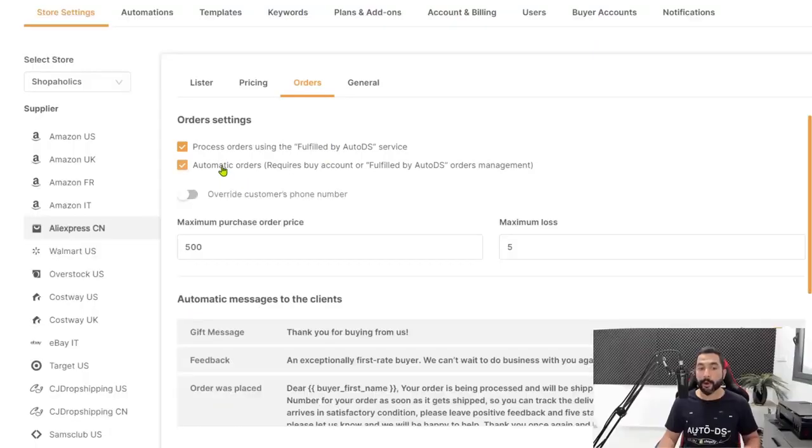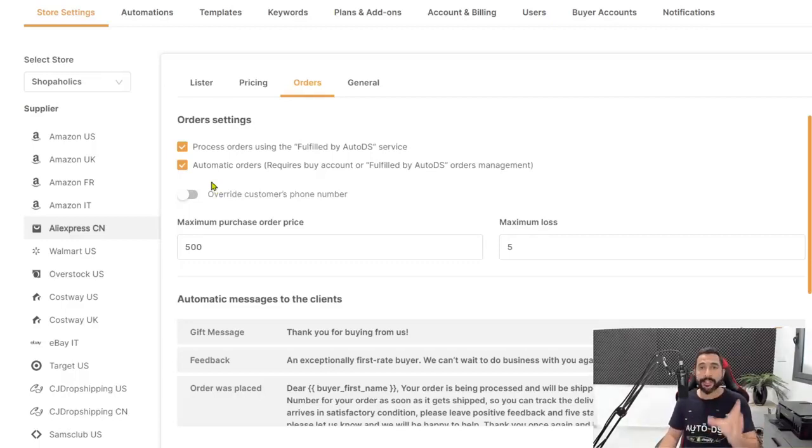Also, you can enable the automatic orders so that we will fulfill your orders right away as soon as they come in, and you won't have to come and take any action in order for that order to be fulfilled, whether manually or automatically. So again, more information on the help section of our website, so go check that out if you haven't opted in yet and you're interested in doing so. I highly recommend it for scaling and for profiting more. At the end of each month, there is no better way to do it. We need to fully automate our businesses as much as possible. The more automation, the more sales, the more profits.